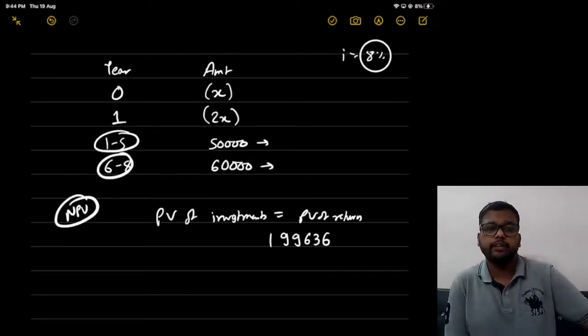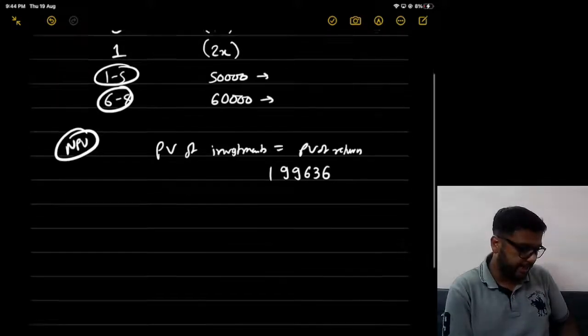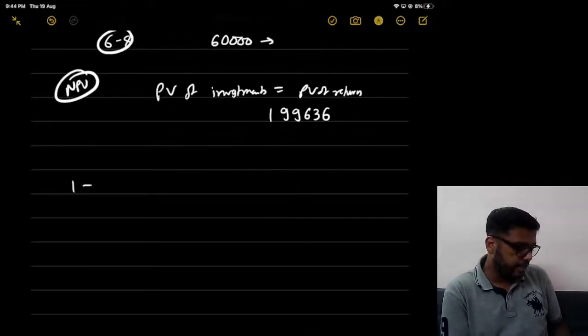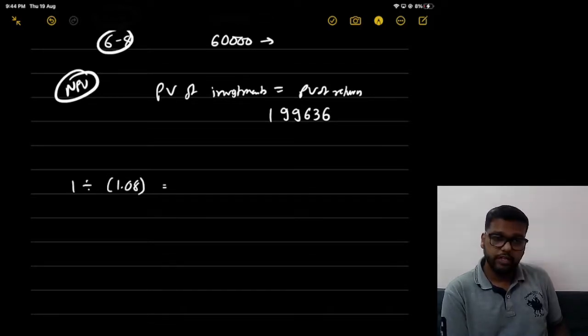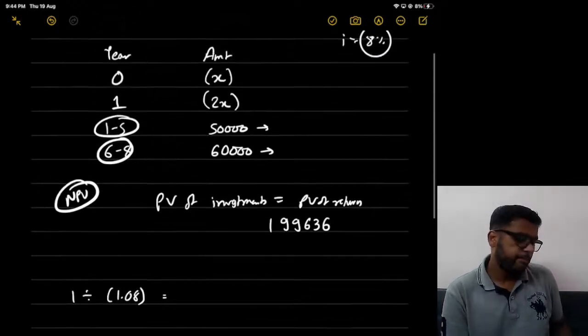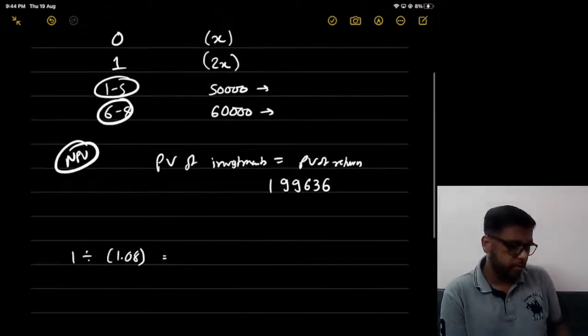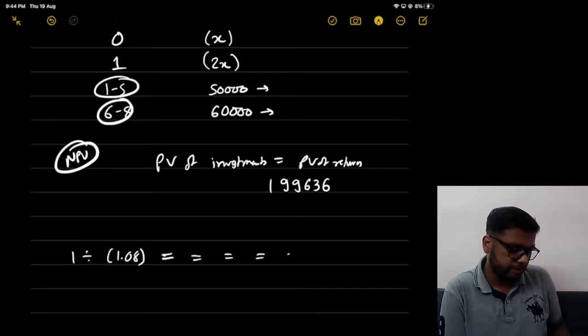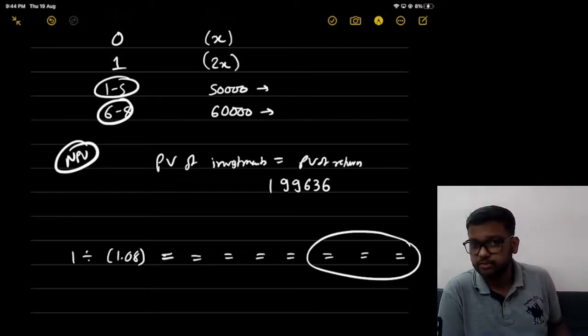So how to take that? Concentrate. Year 6 to 8, right? When we press 1 divided by 1.08 and then equal to, we did it 5 times, for the first five years. Now this is first year, second year, third year, fourth year, fifth year, 6, 7, 8, we want these three values.